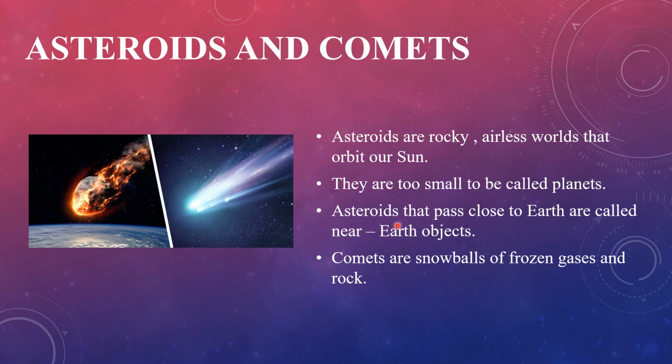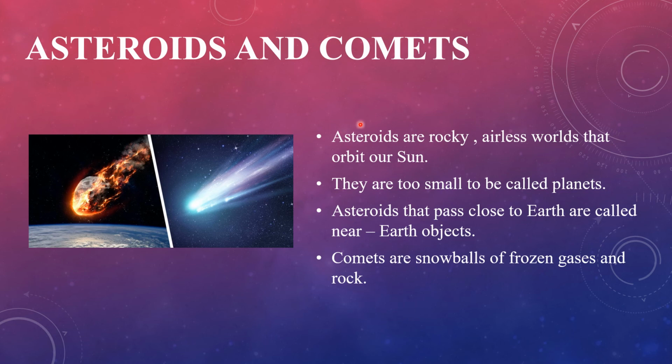Asteroids that pass close to Earth are called near Earth objects. Comets are snowballs of frozen gases and rocks.